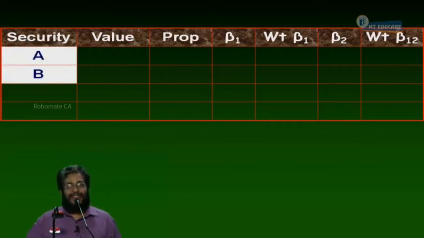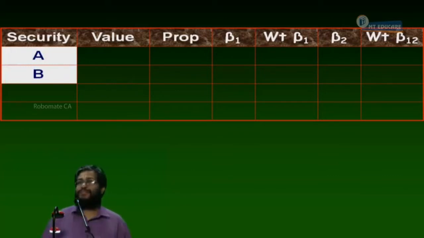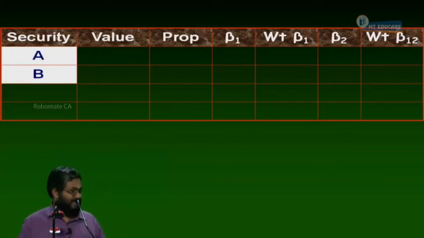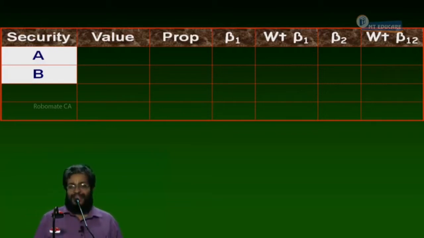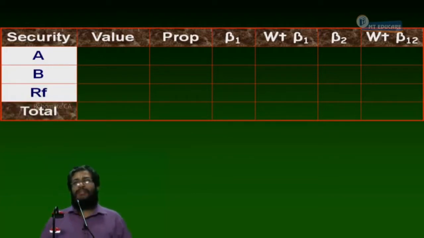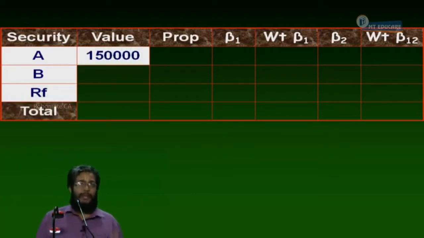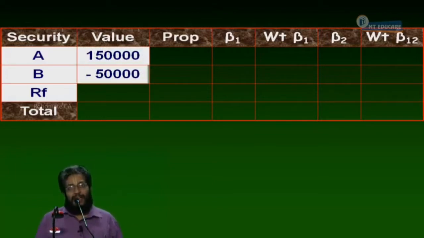Security A, security B. Can I start? Now, how much am I investing in security A? Everybody, 1,50,000. How much am I investing in security B? Minus 50,000. I am not buying the share in the market. I am taking a short position.